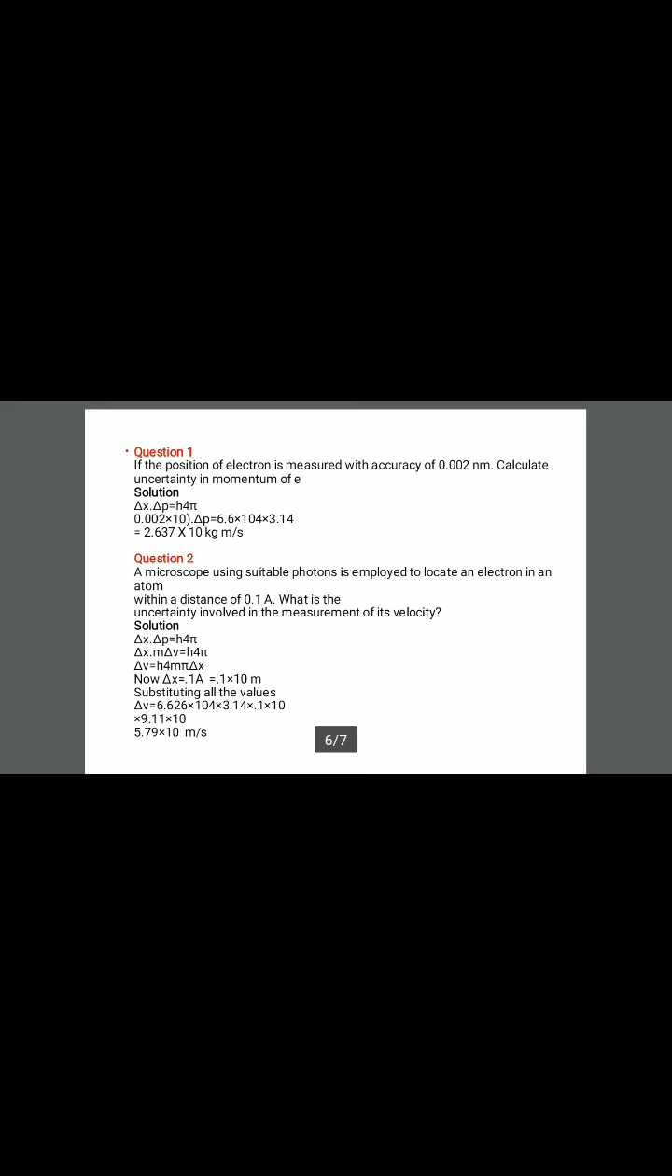Let us again solve some questions based upon the uncertainty principle. There is one question. If the position of an electron is measured with an accuracy of 0.002 nanometer, calculate the uncertainty in momentum of the electron. It's very easy. Actually, it has been solved on the screen. Just try to first solve it by yourself and then check from the already solved one.